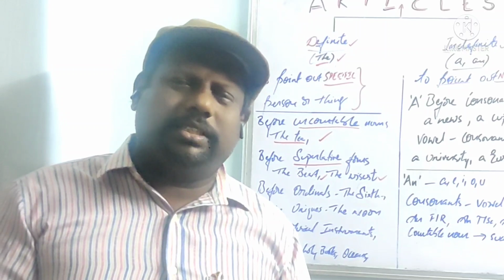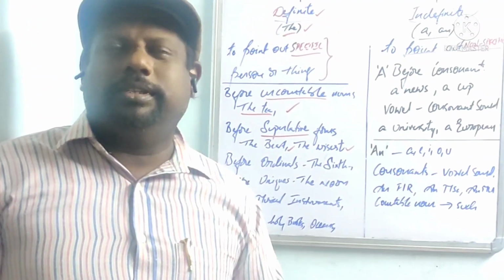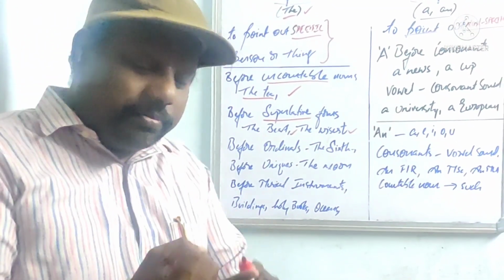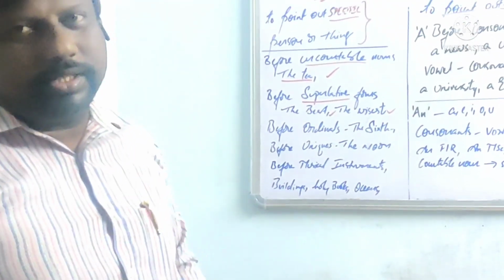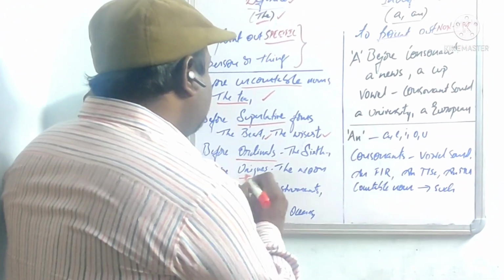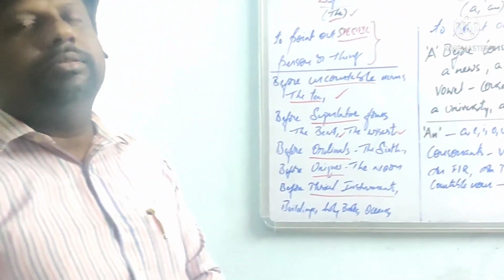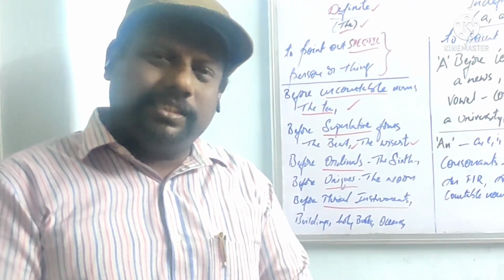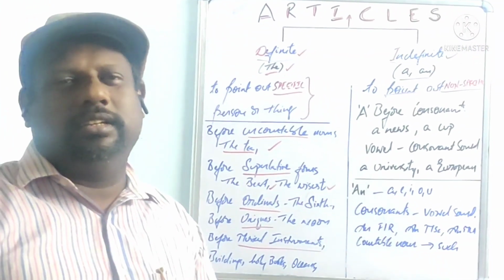And next, before musical instruments we will be using "the": the tabla, the casio, the guitar, etc. We discussed ordinals, uniques, musical instruments, and "the" is also used before buildings, monuments, holy books, seas, oceans, deserts, etc.